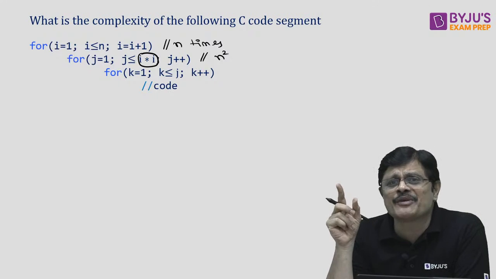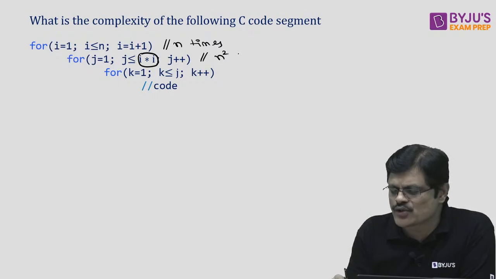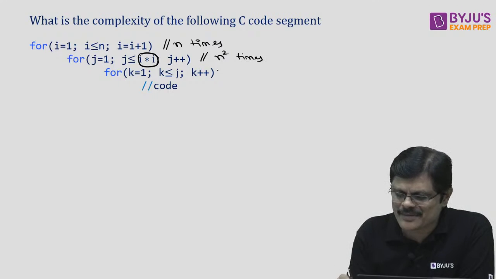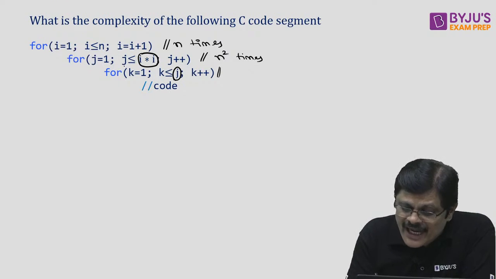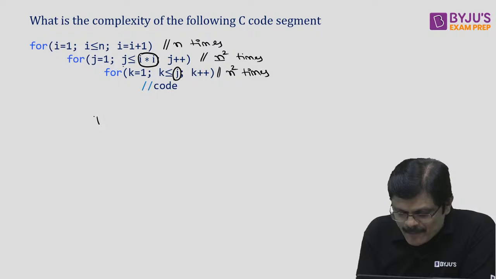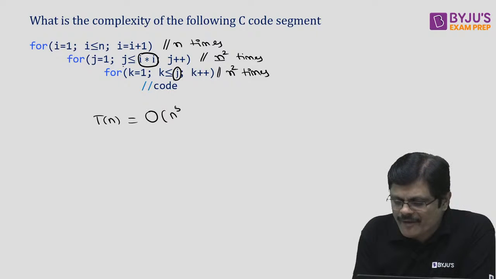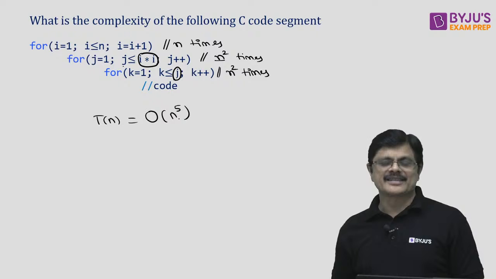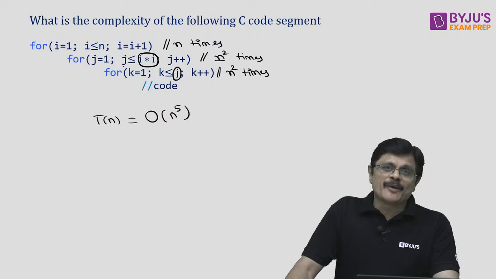Now I take the highest value of i, that is n. So i is n means i square is n square. So it is taken as n square times. Again here it depends on j. What is the highest value of j? The highest value of j is n square. So this also iterates n square times, my dear friends. So the time complexity of this particular code would be big O of n power 5, my dear friends. The time complexity of this code would be big O of n power 5.